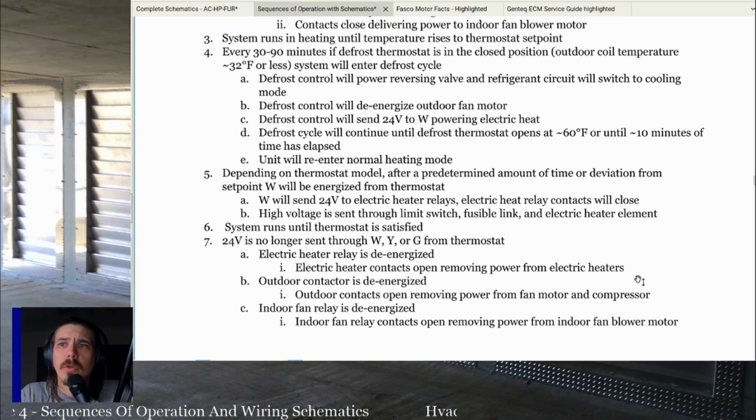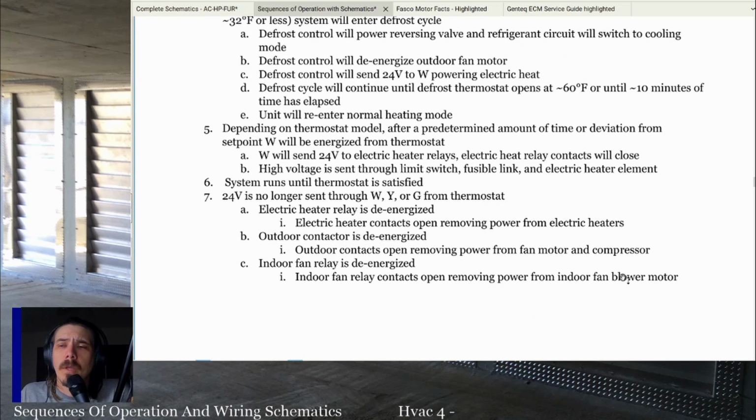24 volts is no longer sent through W, Y, or G from the thermostat. The electric heater relay is de-energized. The electric heater contacts open. The outdoor contactor is de-energized. The outdoor contacts open. The fan relay is de-energized if it's on auto, and the indoor fan relay contacts open.